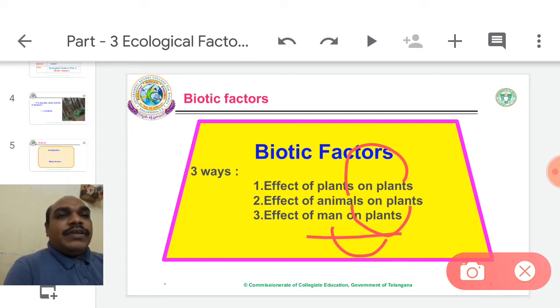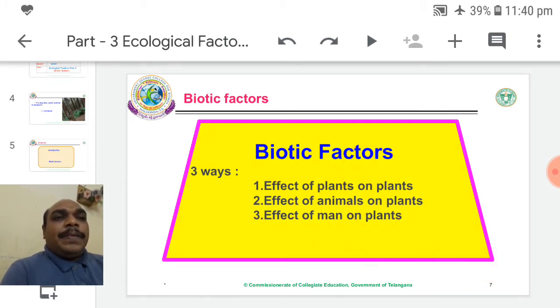Today plants are suffering from man's activity. Plants can face plant activity and animal activity, but not man's activity. That's why man must cooperate with them, otherwise the plants will disappear and the earth will turn uninhabited.